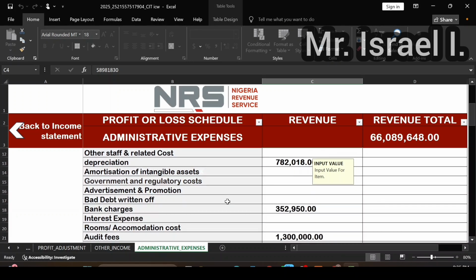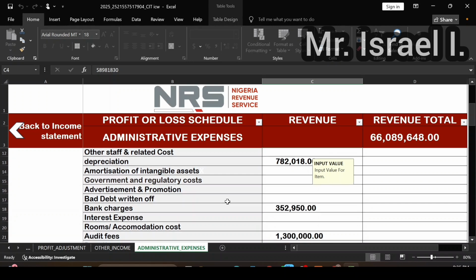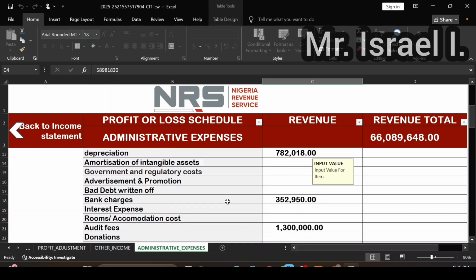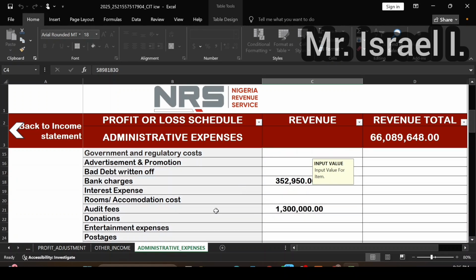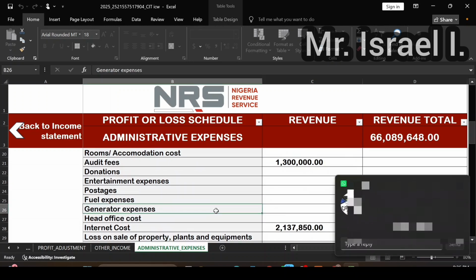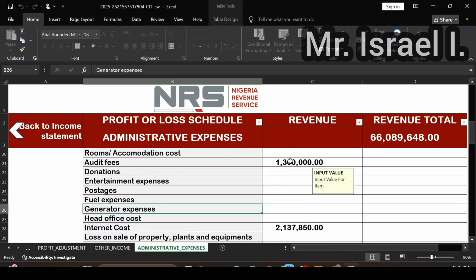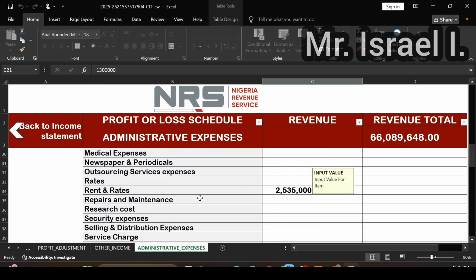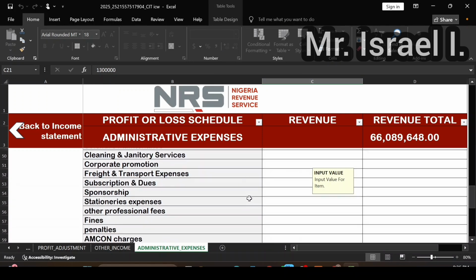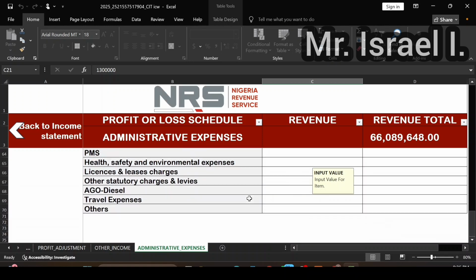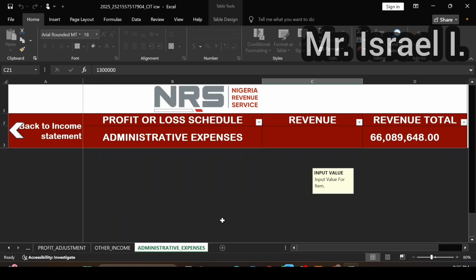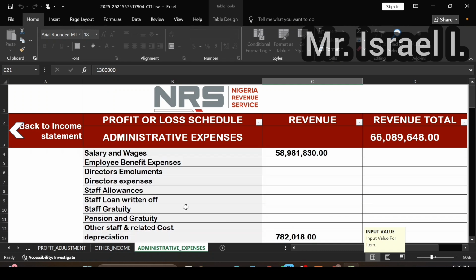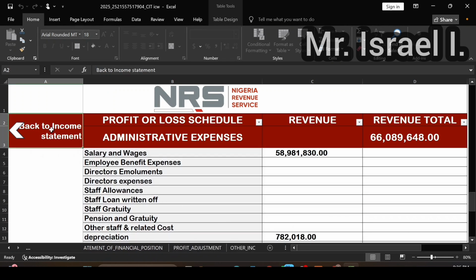Then the next place, depreciation. Remember I told you they have fixed assets, so they have an asset schedule. From there, the depreciation they have in the account is this. So you just put what you see in the account: bank charges, audit fee, then internet costs, rent, and so on and so forth. Then once you are done, you click here to go back.